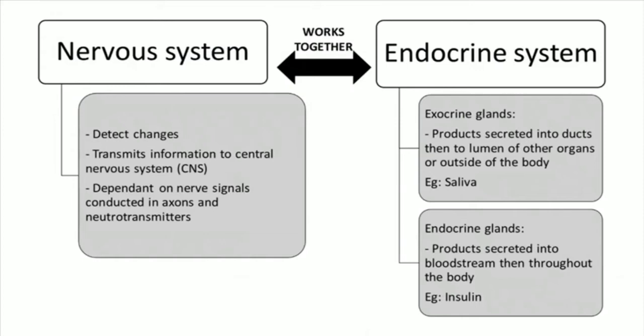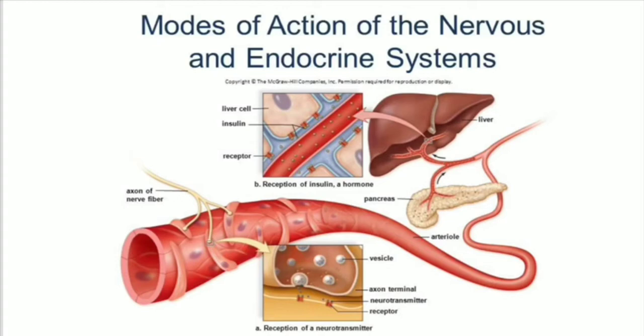An example is insulin. In the next slide, when the nervous system detects that blood glucose is increasing, the pancreas, which is the endocrine gland, will release insulin so that it could promote glucose uptake. And when blood glucose drops, the pancreas will release glucagon, which is a hormone that helps in promoting glycogen breakdown. If we move to the next slide, we'll be able to see the role of the hormones.